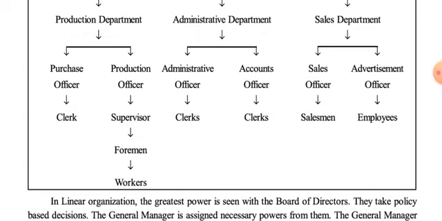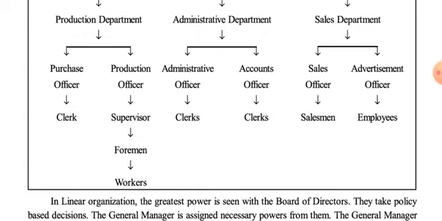In the second section, we have the production officer. Under that there is a supervisor, and then there is a foreman, and lastly workers. So workers are answerable to the foreman, the foreman is answerable to the supervisor, and the supervisor is answerable to the production officer. In this way, the authority and responsibility are distributed among these particular persons or positions according to necessity, and not the whole authority is given to them.